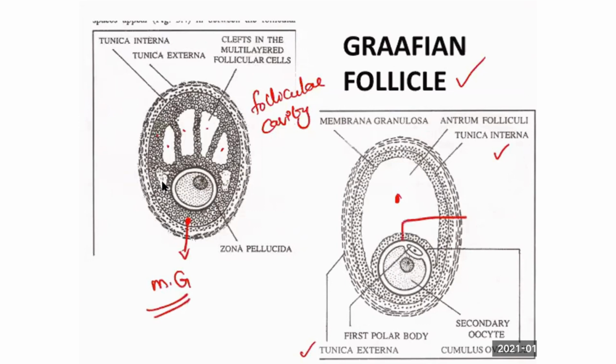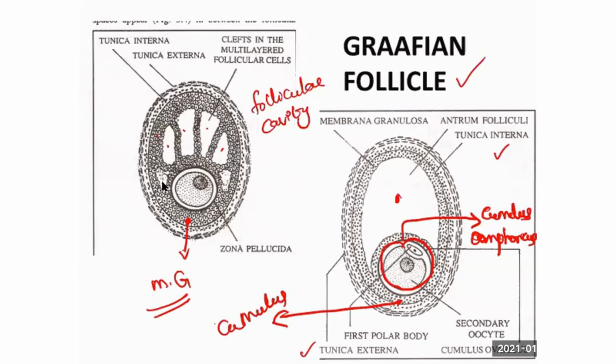The part of the membrana granulosa cell above the oocyte is called the cumulus oophoricus. This cell is called the cumulus oophoricus. The part of the membrana granulosa cell below the oocyte is called, sorry, this is cumulus. This is discus proligerans.